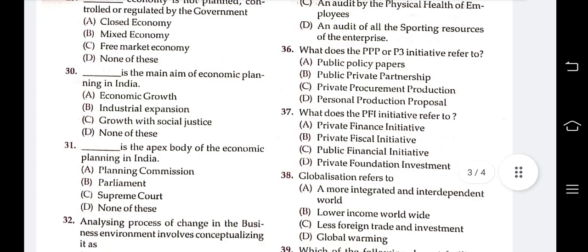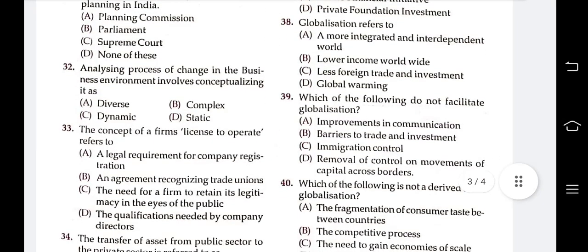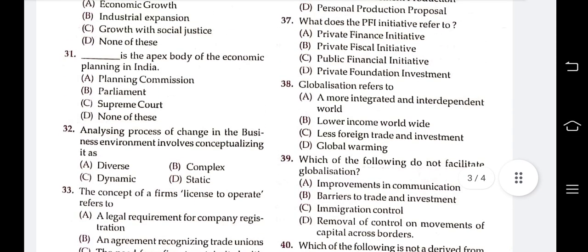Next: dash is the apex body of economic planning in India. Planning Commission, Parliament, Supreme Court, none of these. Planning Commission is the apex body of economic planning in India. Now there is the Niti Aayog. Niti Aayog is the new apex body of economic planning of India and it replaces the Planning Commission.